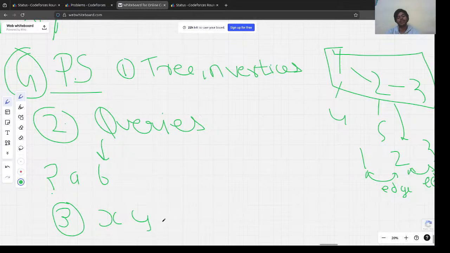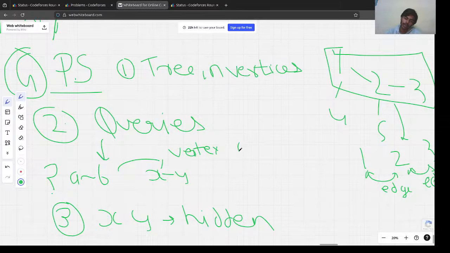We can make a query using question mark a and b, and one more thing: there are two hidden vertices x and y. In each query it makes a simple path from a to b, and a simple path from x to y. If any vertex intersects or is common in both paths, it will print 1, right? If not, it will print 0. So this way we can make some queries to the graph, right?